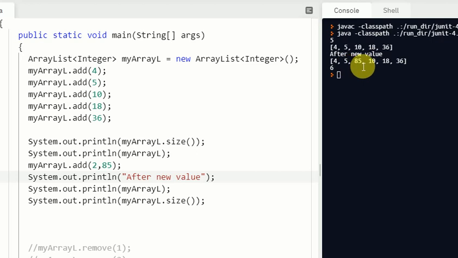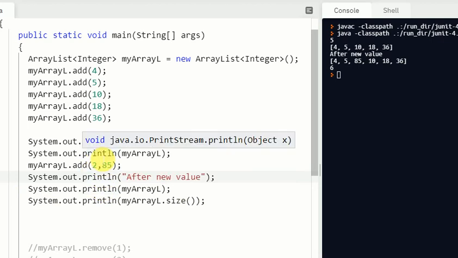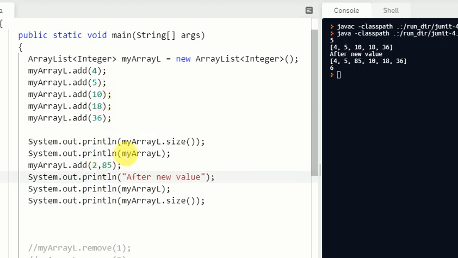Okay, so we just added a value in the array list, but what if we have to replace an existing value with a new value? For example, if we want to replace this 10 with a new value, we don't want to insert a new value between 5 and 10, we just want to replace an existing value. So just use another method which is called the set method. The set method is used to replace an existing value with a new value.